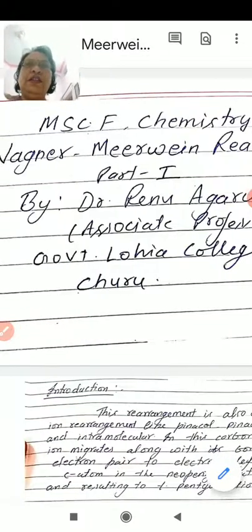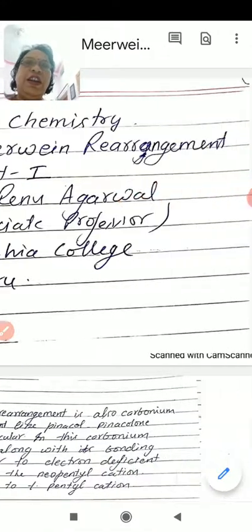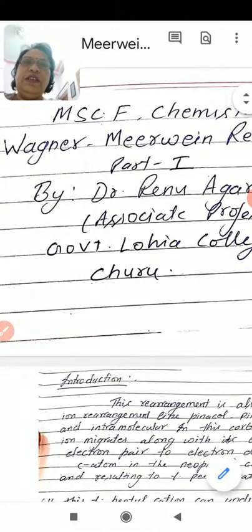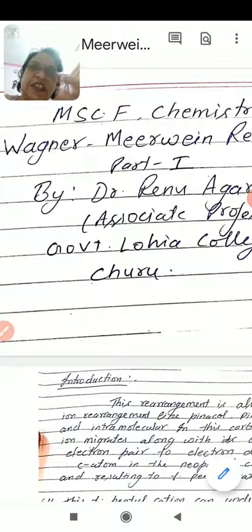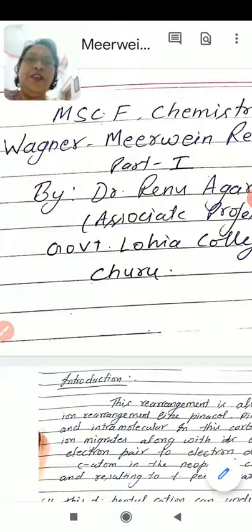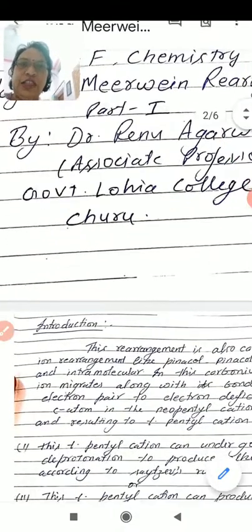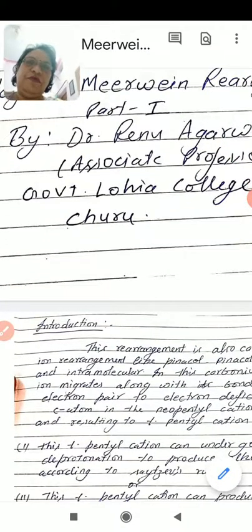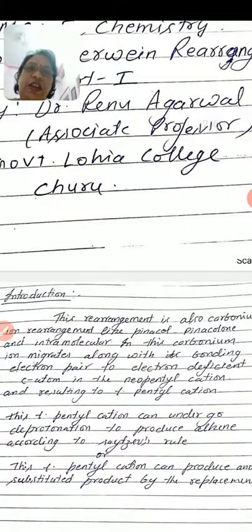Hello students, today we will discuss another rearrangement reaction, the Wagner-Meerwein rearrangement. This is also a part of the MSc Final 8th A paper. Today we will study about this. First is the introduction. What is the Wagner-Meerwein rearrangement?